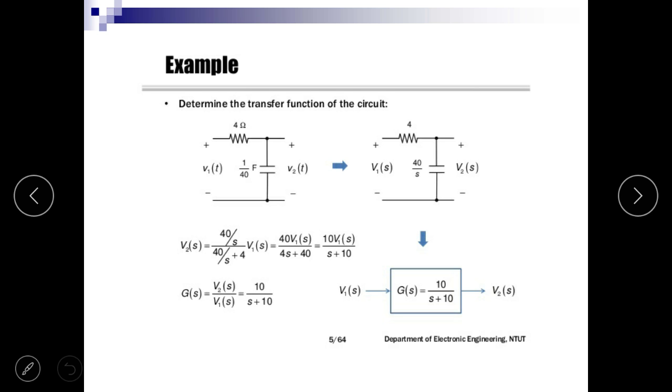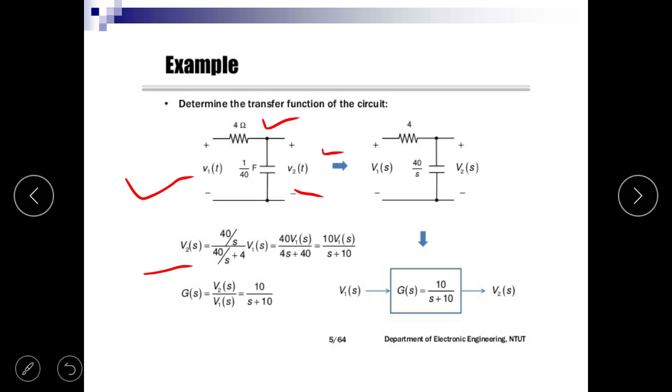Now we take an example. Determine the Laplace transfer function of the given circuit. First of all, there is a resistance of 4 ohm and a capacitor of 1 upon 40 farad. Input voltage is v1(t), output voltage is v2(t).